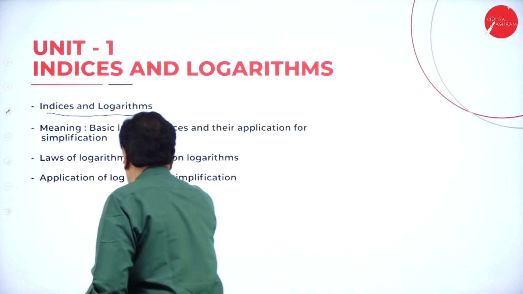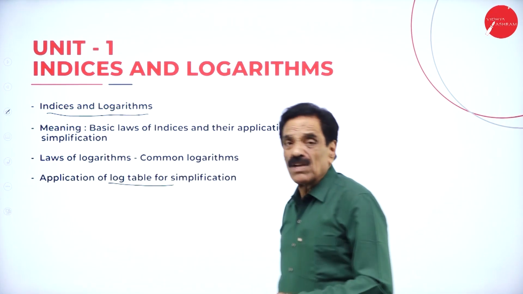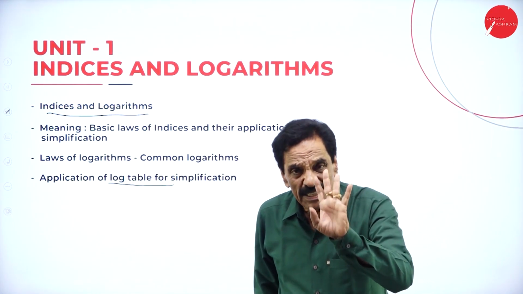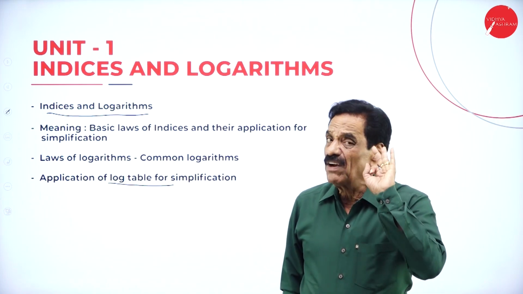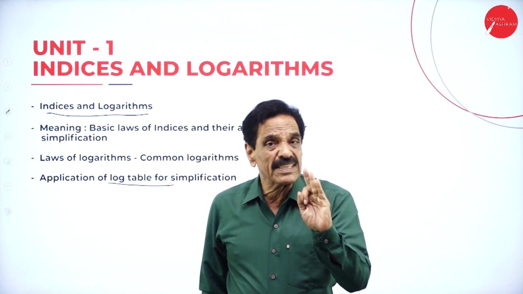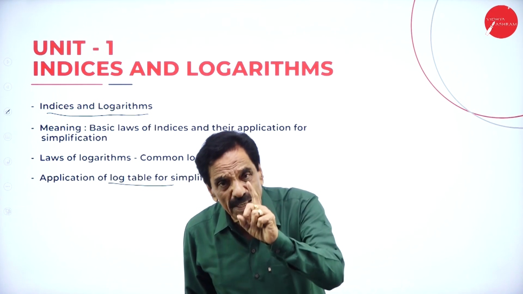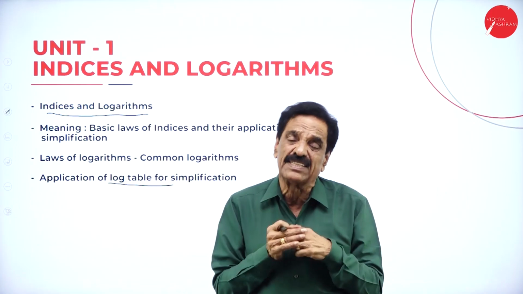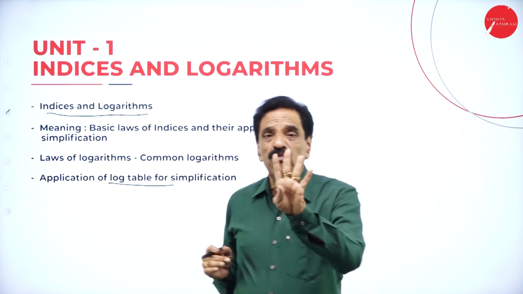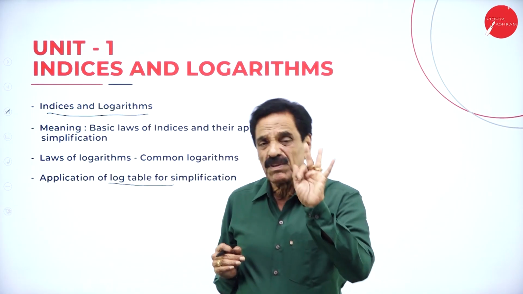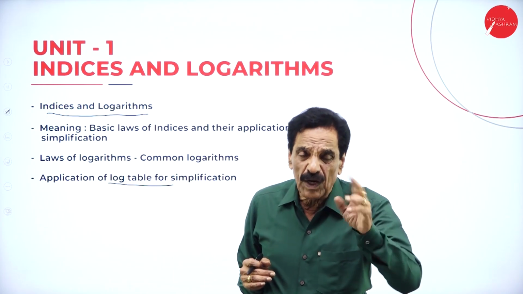Regarding this log table, I told you, if you have 4 digits, there are 3 characteristics. If you have 3 digits, 2 characteristics. If you have 2 digits, 1 characteristic. If you have 1 digit, 0 characteristic. So 4 digits, characteristic 3; 3 digits, 2; 2 digits, 1; 1 digit, 0.